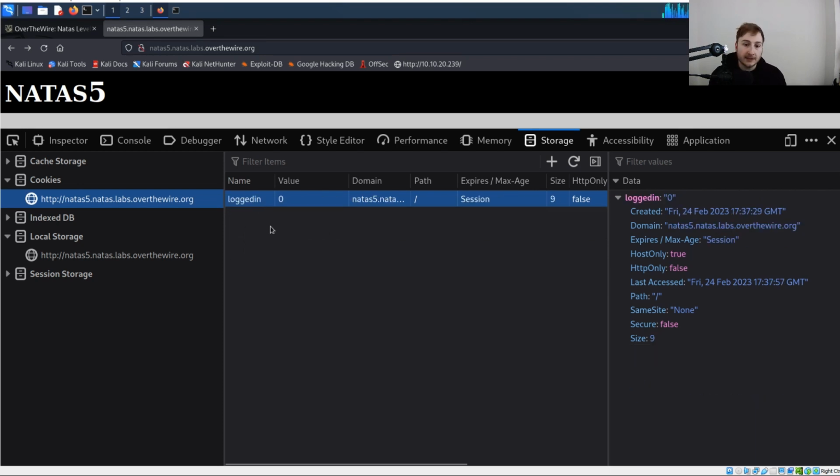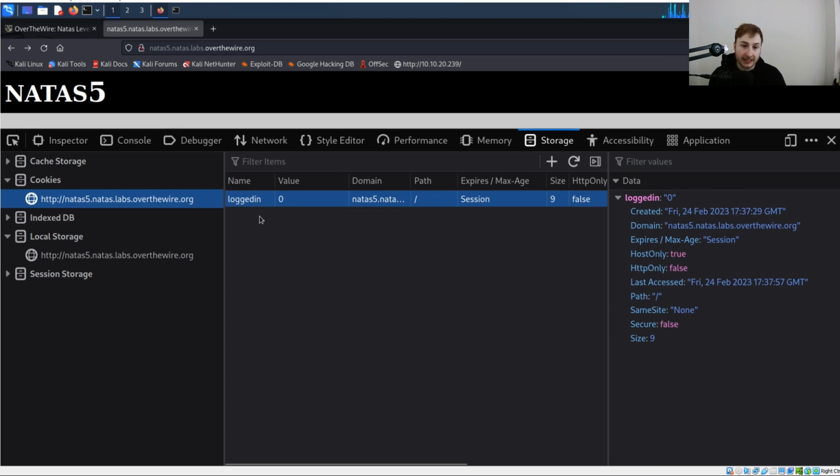so I'm just going to delete those. But you can see we have this interesting cookie here named login, or logged in, and you can see the value is set to 0, which is actually interesting. Anyone familiar with this is going to have their ears perking up seeing an authentication, or what seems like an authentication cookie with the value of 0, because 0 typically denotes false and 1 would typically denote true.